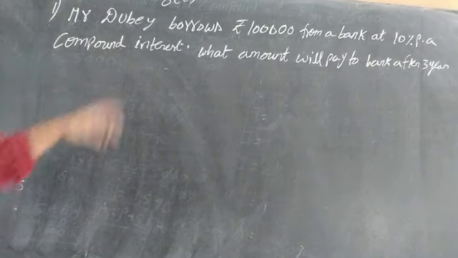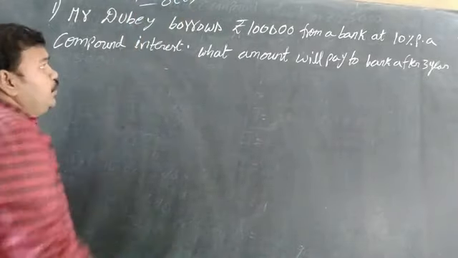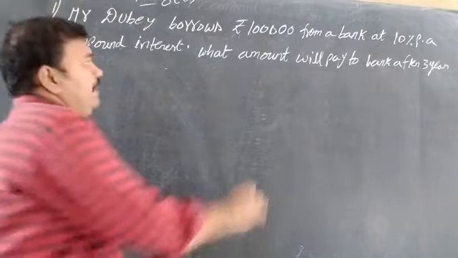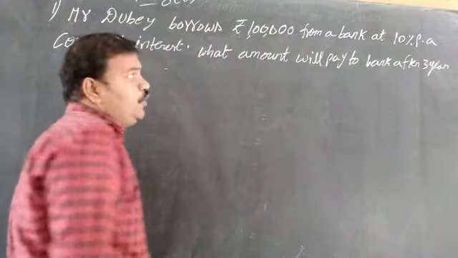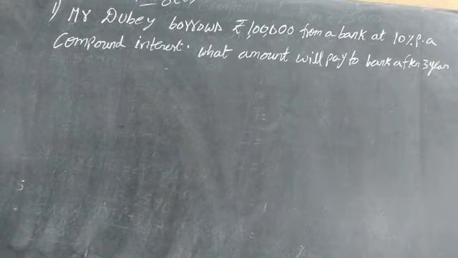So here is the sum. Exercise 8C, first one. Mr. Dubey borrows 1 lakh rupees from a bank at 10% per annum for compound interest. What amount will he pay to the bank after 3 years?